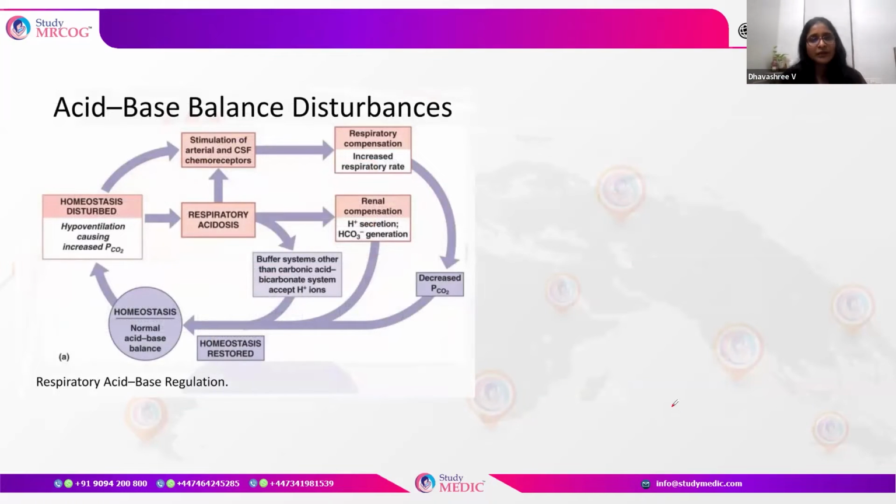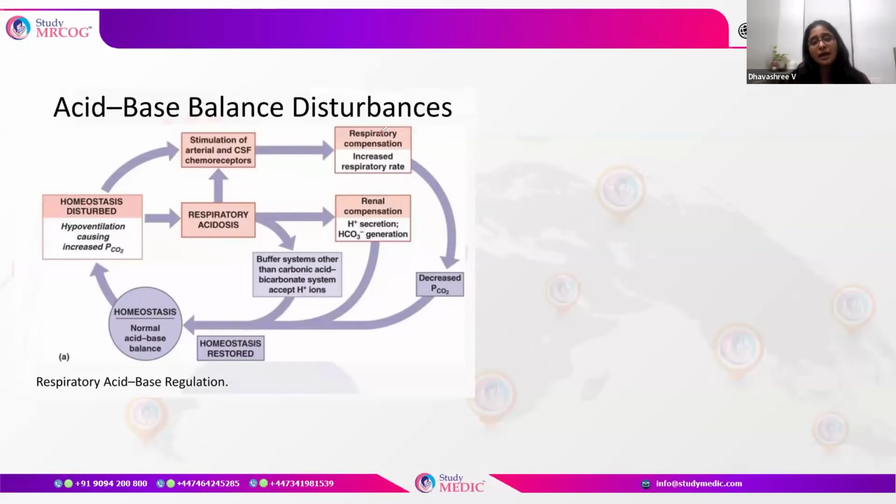So in case of respiratory acidosis, the acidosis is because of hypoventilation. When there is increased PCO2 due to hypoventilation, hydrogen ions are produced, which causes respiratory acidosis. This stimulates the arterial chemoreceptors, and it is compensated by hyperventilating.